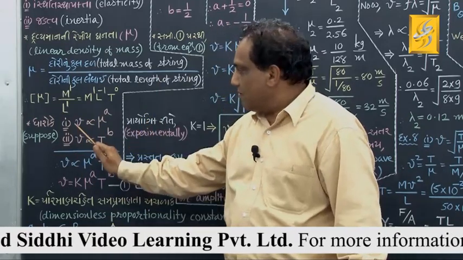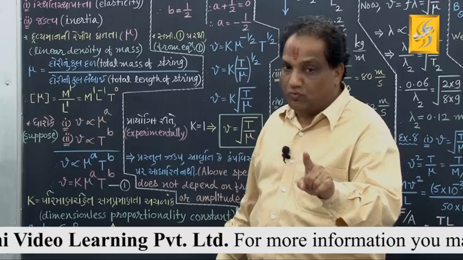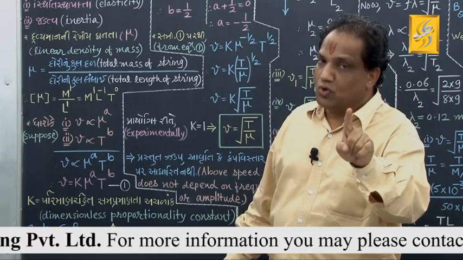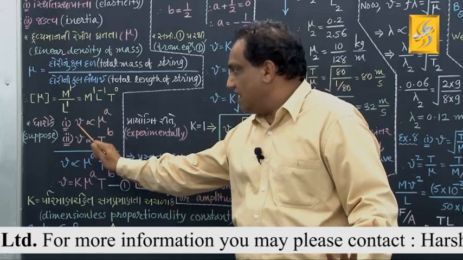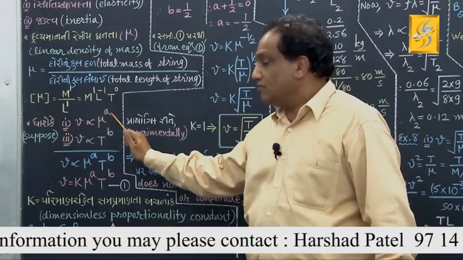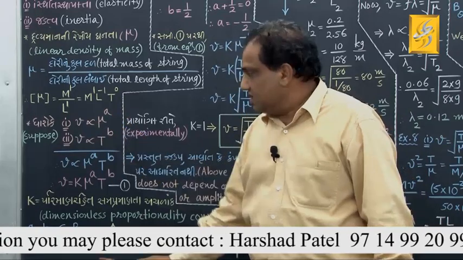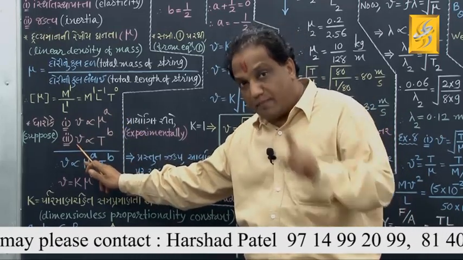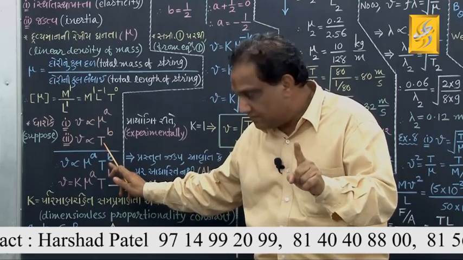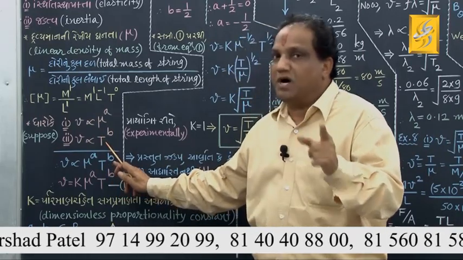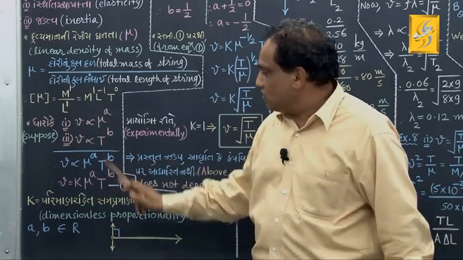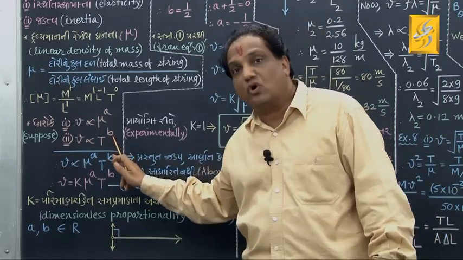Now, this velocity is found to be depending on linear density of mass, that is on mu. But what is the relation between v and mu? At present we don't know, so we just assume the power as a. Similarly, this velocity depends on the tension produced in the string shown by symbol capital T, but what is the relation between v and T? At present we do not know, so we just assume the power to be small b.